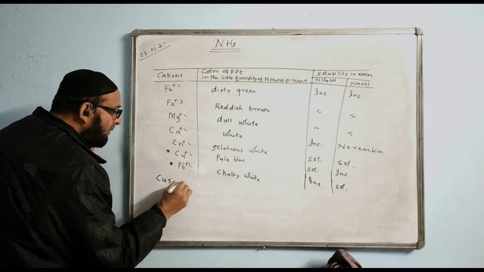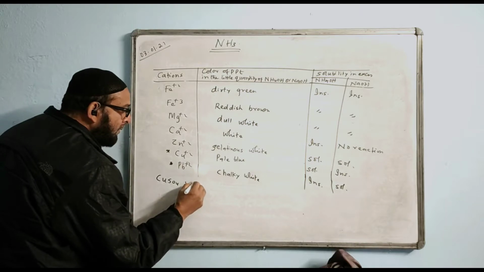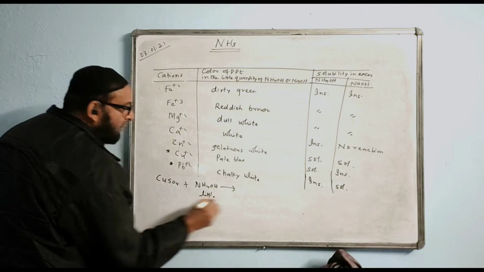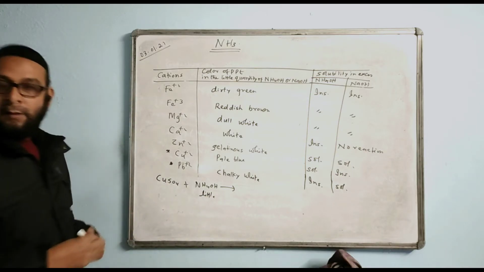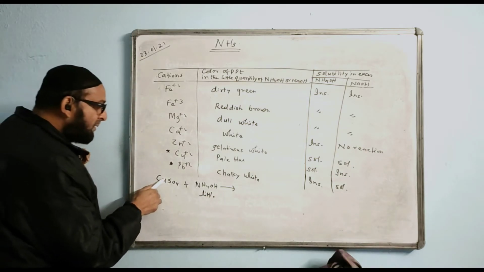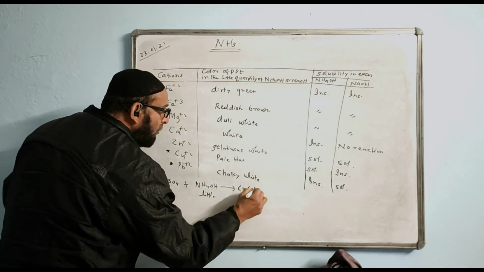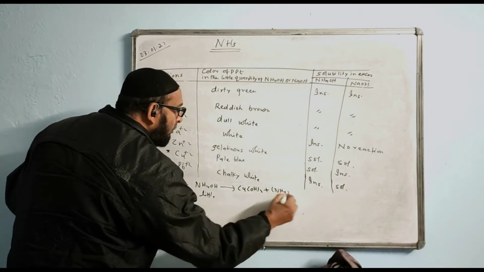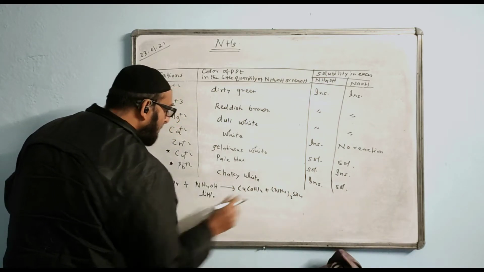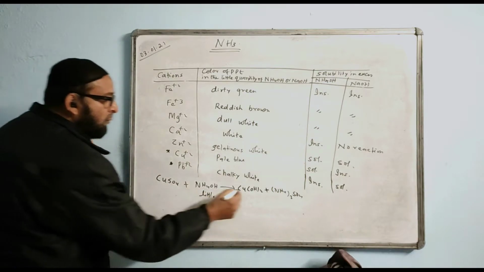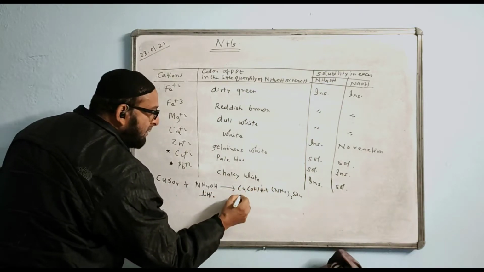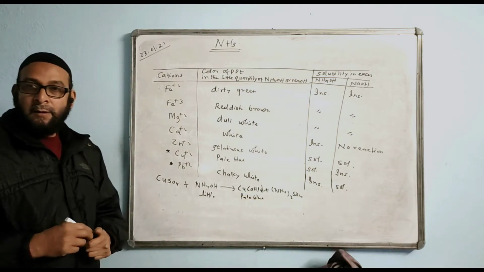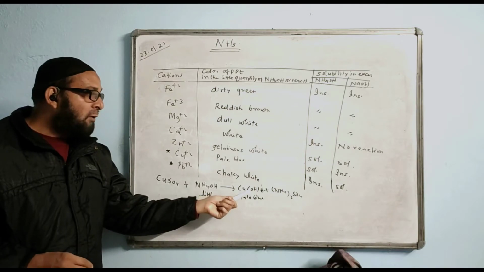Copper sulfate plus NH4OH in little quantity. The answer will become Cu(OH)2 plus ammonium sulfate, (NH4)2SO4. This way the reaction takes place. What is the color of this precipitate? The color of this precipitate is pale blue. And this precipitate will dissolve in the excess.